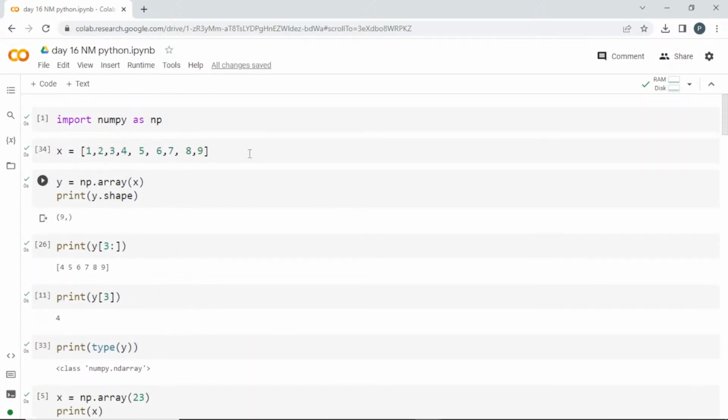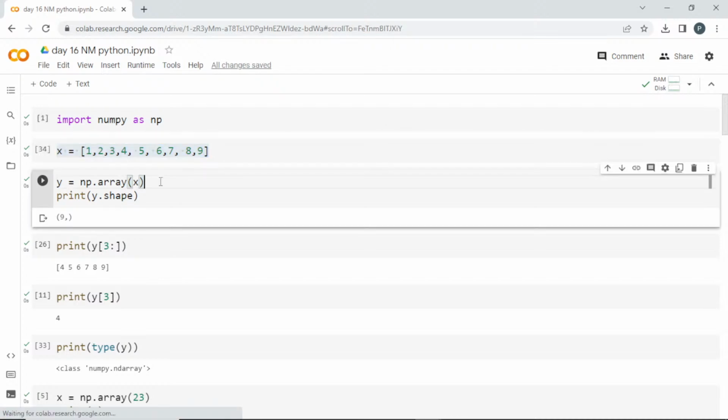And why is it faster? Remember guys, when you compare with the list, it is the same, but you can have the options of 0, 2 dimension, 3 dimension. And when you go for a numpy array, it is stored in the same place in the memory, it is continuous in the memory. So if you have 10 elements, they will be near each other, one by one, in a continuous place. But if you go for a list, it will be in random, different places in the memory, so it will be difficult for us to access. It will take time, and numpy will be faster. So that's the key difference between numpy and list.